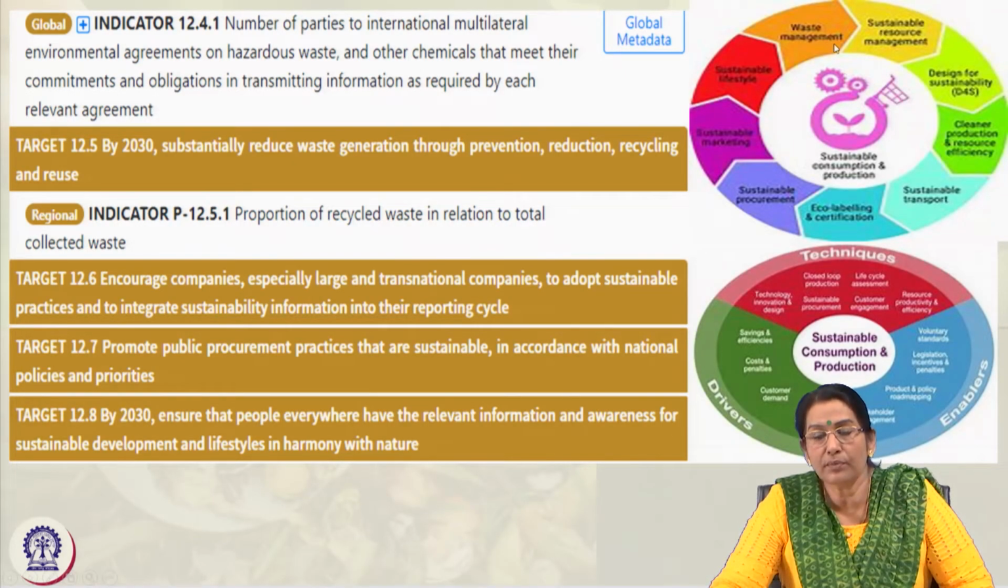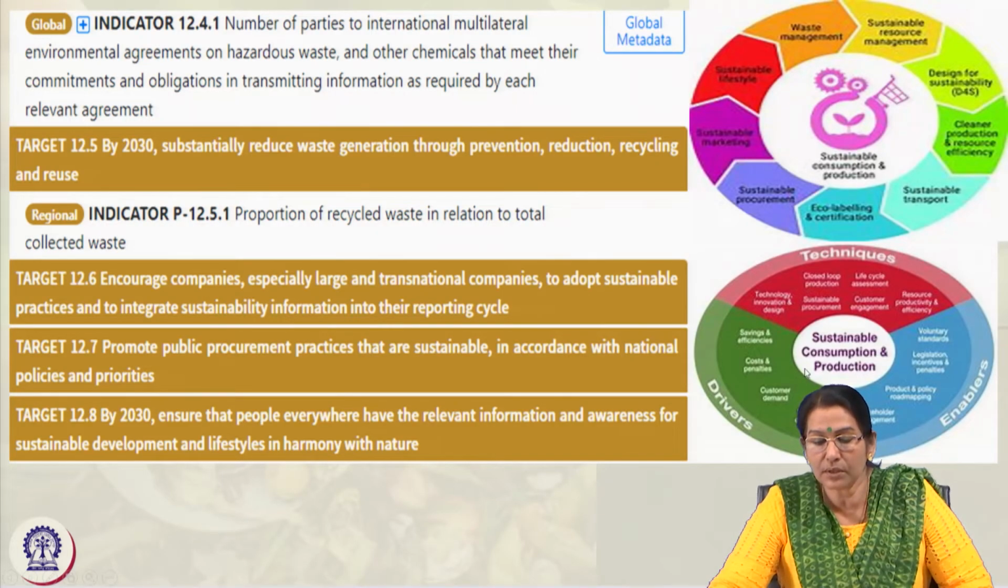So, these are some of the images that you can see. Sustainable consumption and production is related to everything: sustainable resource management, design for sustainability, sustainable transport, sustainable production, supply chain and distribution, eco-labeling, and sustainable procurement. Now, benchmarks are there, and certifications from certified agencies with regard to quality. Similarly, sustainable procurement, sustainable manufacturing, sustainable lifestyle, waste management, all these things.